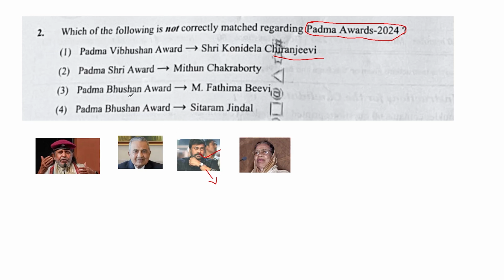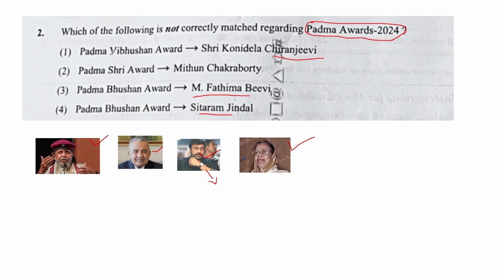Next is given Padma Shri Award, Mithun Chakraborty. Everyone is familiar with Mithun Chakraborty. He is a great actor of Bollywood and belongs to West Bengal. Next is Padma Bhushan Award, M. Fatima Bibi, who is the first woman judge of the Supreme Court. Then Padma Bhushan Award, Sitaram Jindal, who is a philanthropist. A person who gives a share of his money for the well-being of the people is known as a philanthropist.